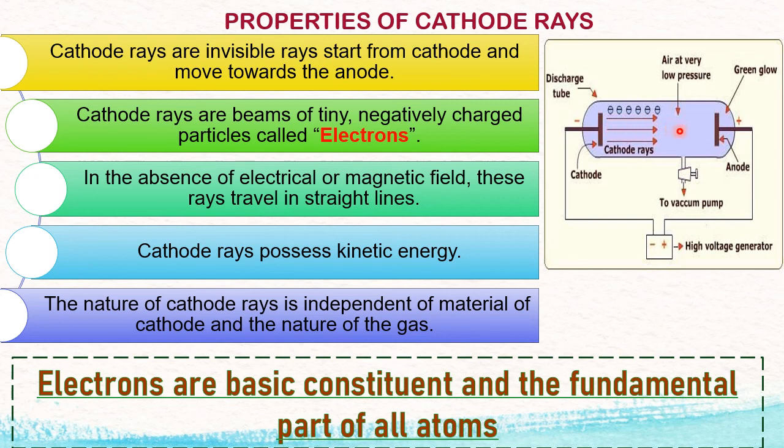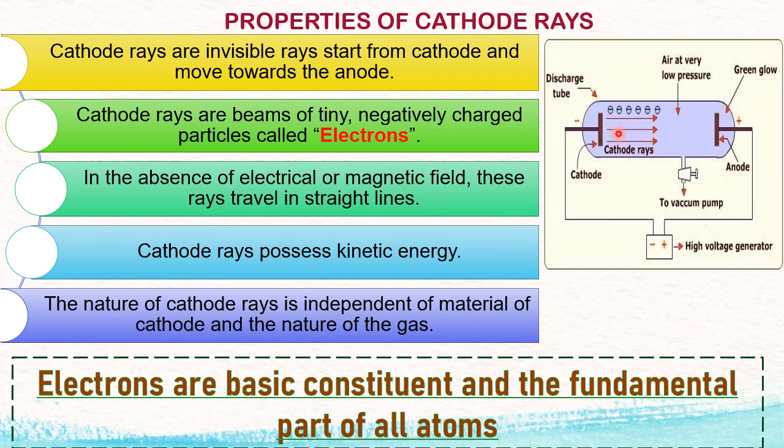That means cathode rays are made from negatively charged electrons, and electrons have the same nature whether you take any gas or any electrode. So cathode rays are independent of the nature of the material and the nature of the gas. That means electrons are independent of the material or the gas.